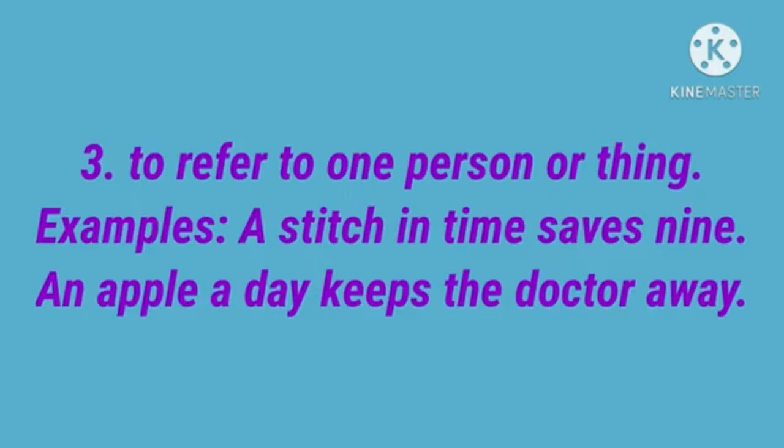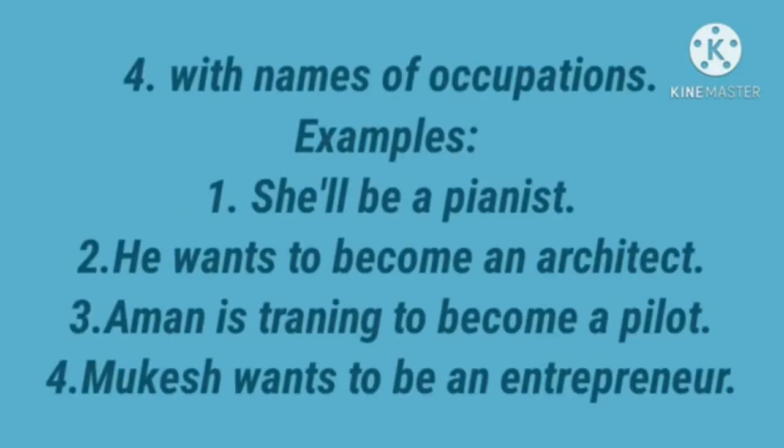Next, with names of occupations, we use indefinite articles. Example: she will be a pianist. He wants to become an architect. Architect starts with a vowel sound, so we use the indefinite article an.